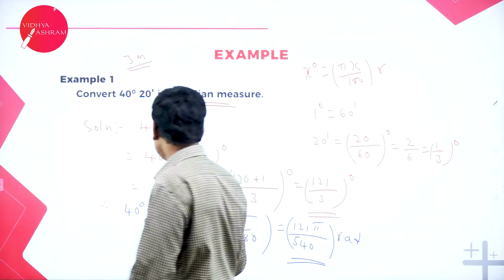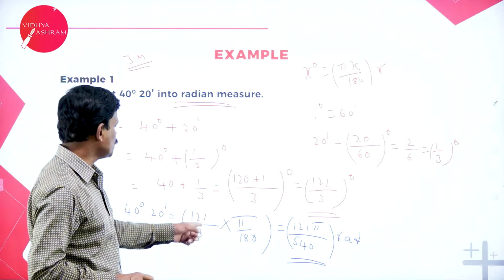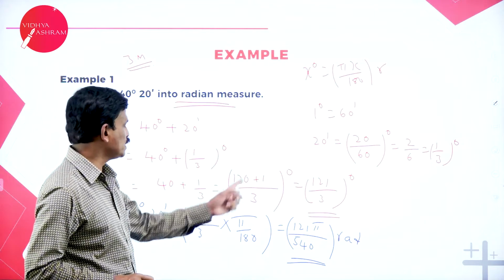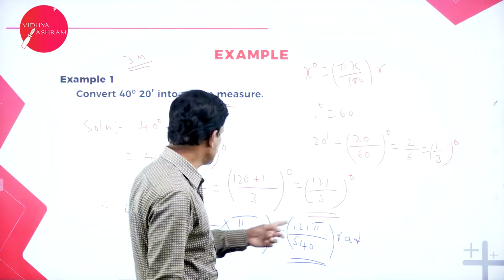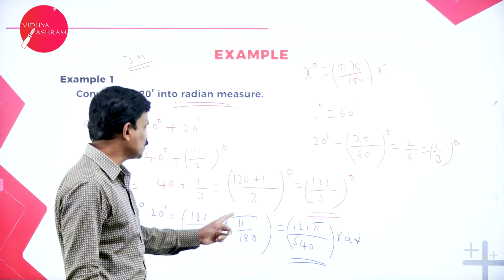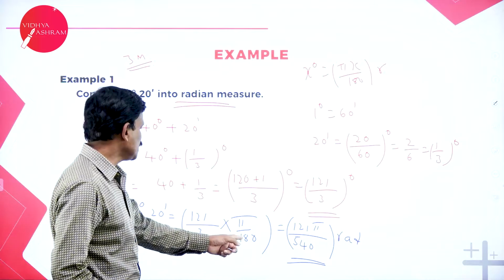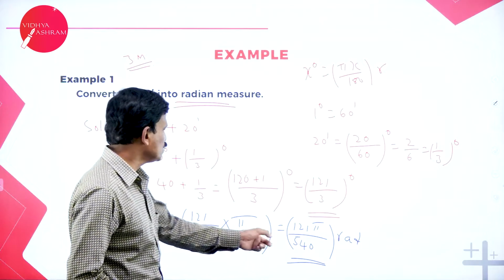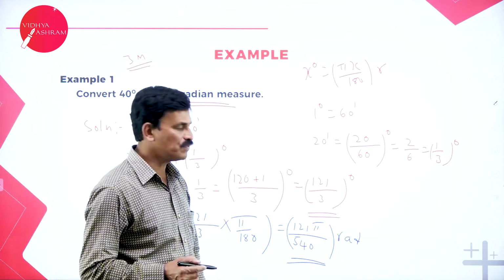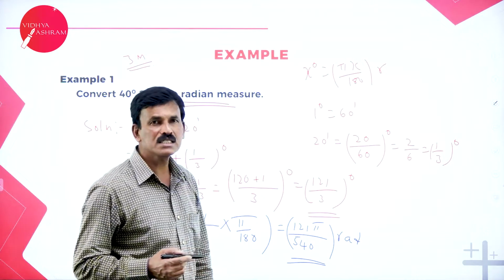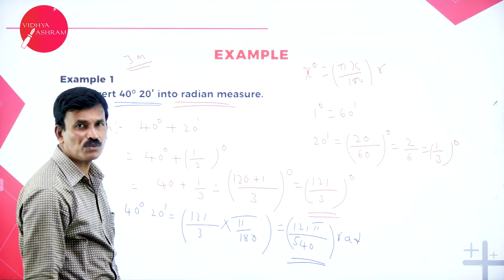So 40 degree 20 minutes can be written as 121 by 3 into pi by 180, because this is the formula we are going to use to convert degrees into radians. 121 by 3 into pi by 180 is equal to 121 pi divided by 18 into 3, which is 54, that is 540. So 121 pi by 540 radians is the required answer for this. That's it. Hope you followed.